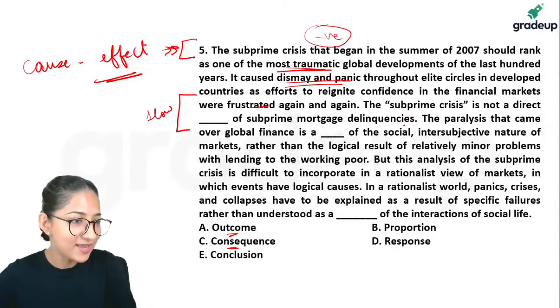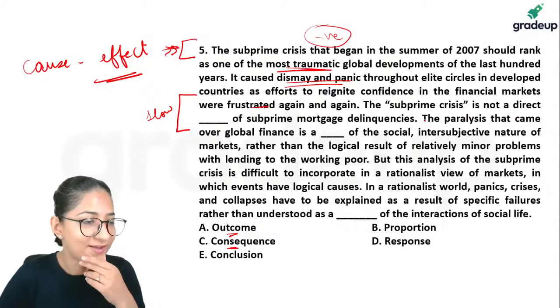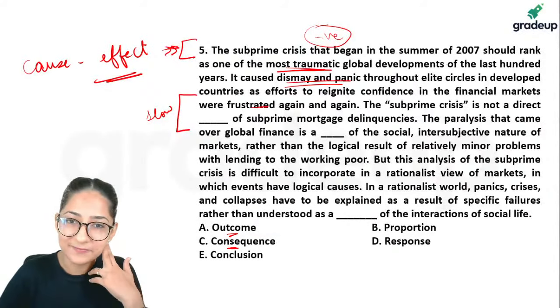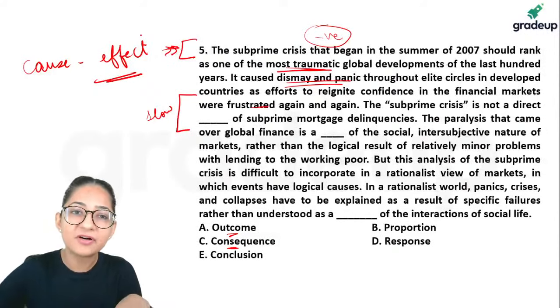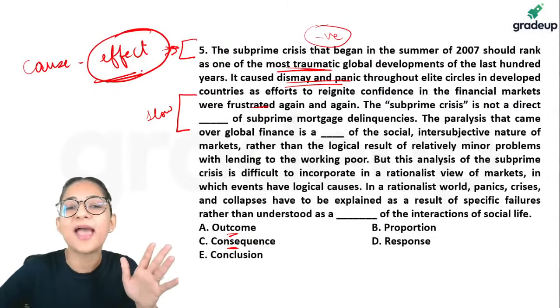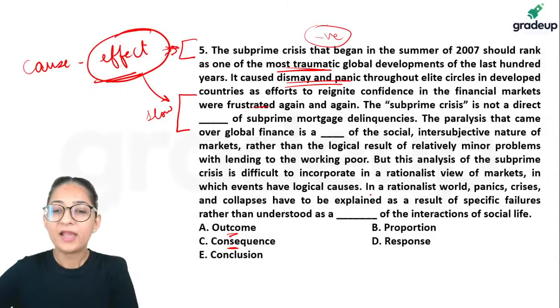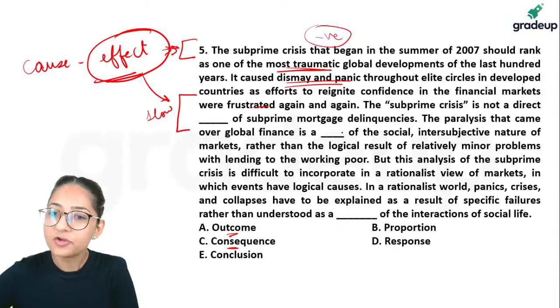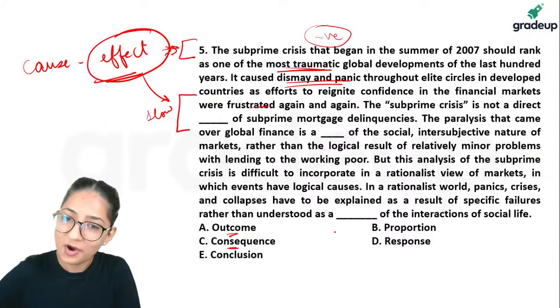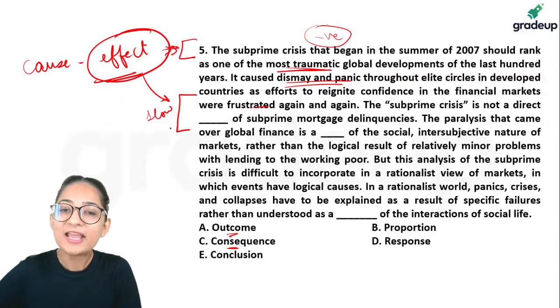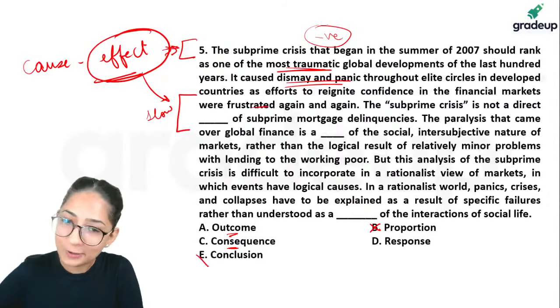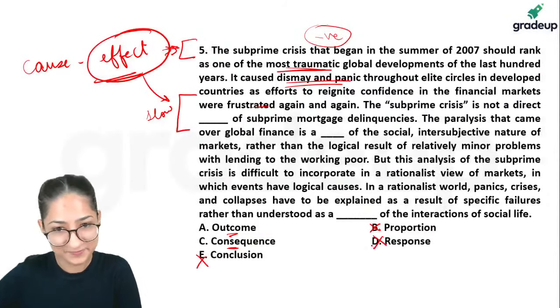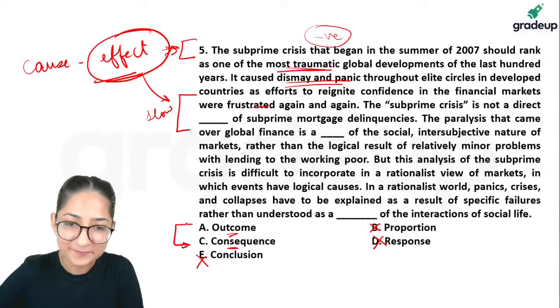Now a lot of you are saying A. Okay. Guys, A or C, how do I decide? I agree with you that we need a word which has the same meaning as effect. It can't be proportion, because if you read further, you would realize that throughout we are talking about effect only. In fact, through the first blank, guys, we are able to eliminate proportion, conclusion or response. Okay. We are down to these two only.